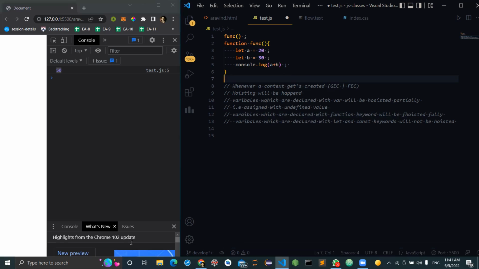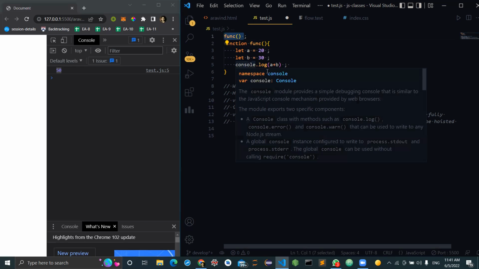That means some block of memory will be given from the stack to that function to execute, and after execution of that function, that block will be erased. Similarly, after execution of the entire program, the global execution context will also get deleted. Okay, this is clear?